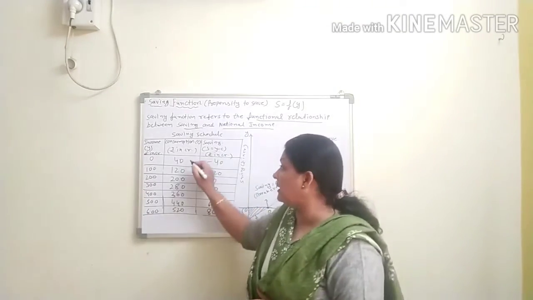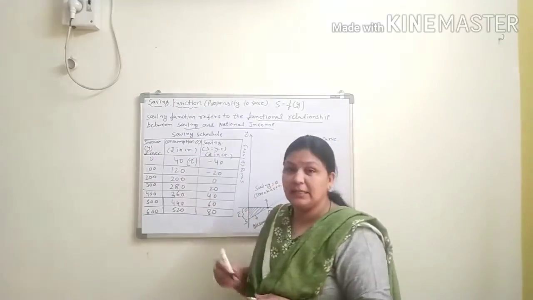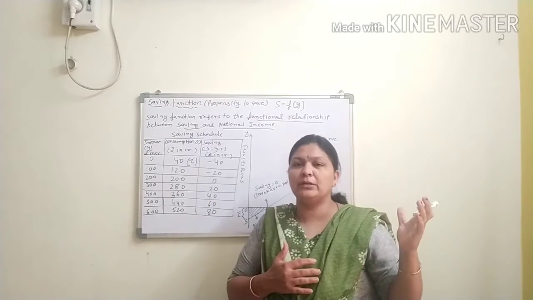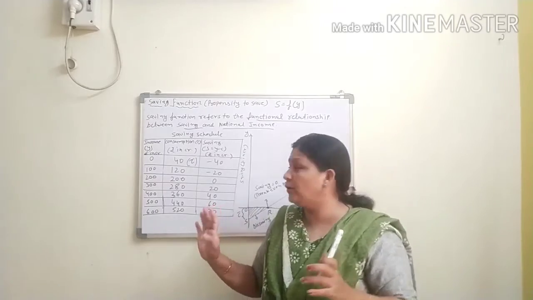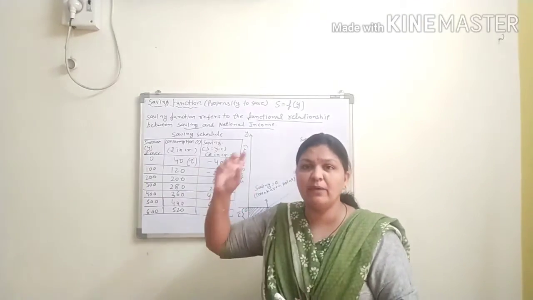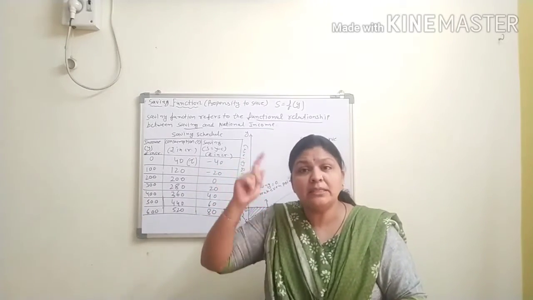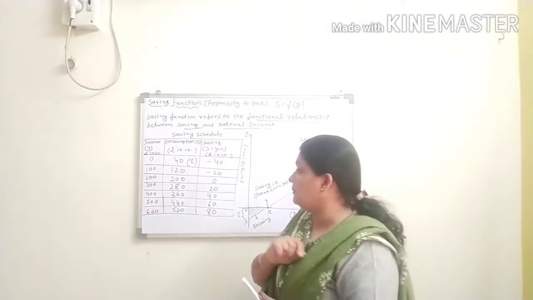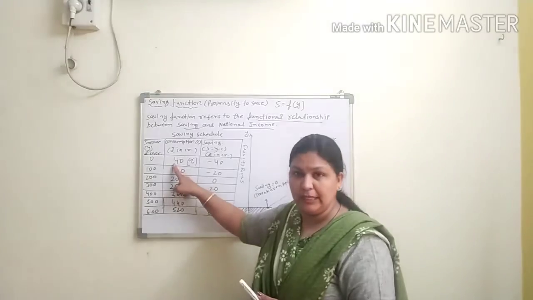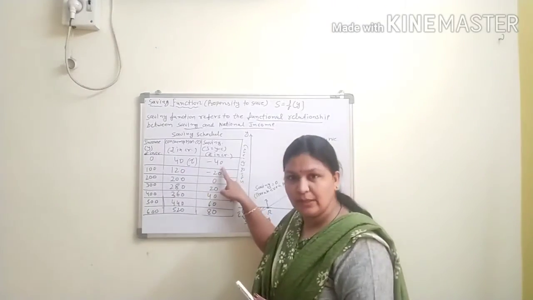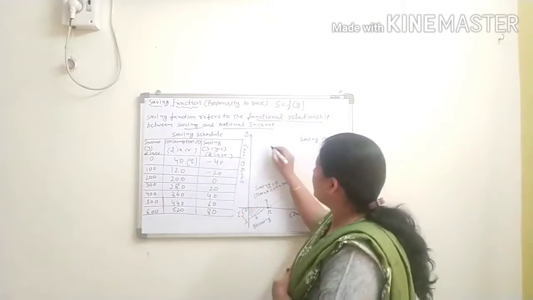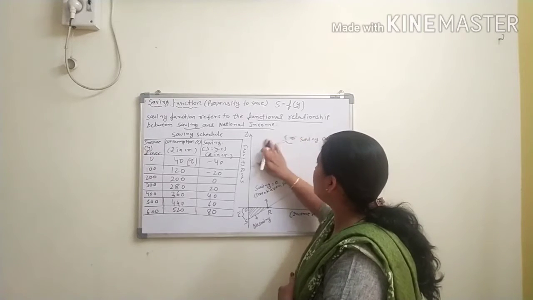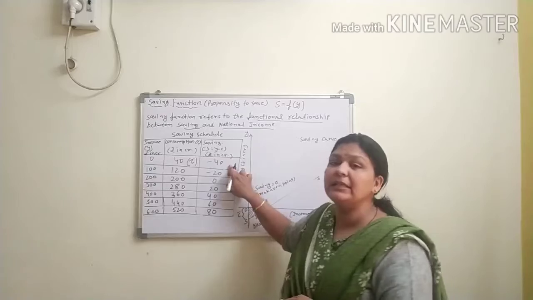Listen, same criteria. This is your autonomous consumption, as you all know. Previous दो वीडियो से ये सारी चीजें क्लियर हो चुकी होगी. What is autonomous consumption? When your income level is 0, still you are consuming something, that is your autonomous consumption. So 0 minus 40 equals minus 40, है ना? As per the maths rule, 0 minus 40 equals minus 40. So it means your saving will decrease at this level.